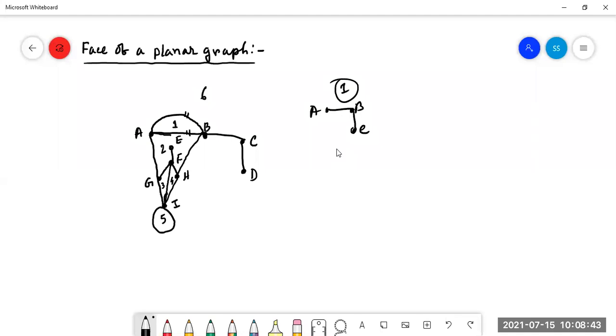What are the faces of a graph? One face must be the infinite face and the other face will be the bounded face. If we take this, it is also a planar graph, but here there is no bounded part, so number 1 is the face and number 2 is the infinite face. Clear? So this is called the face of a planar graph.